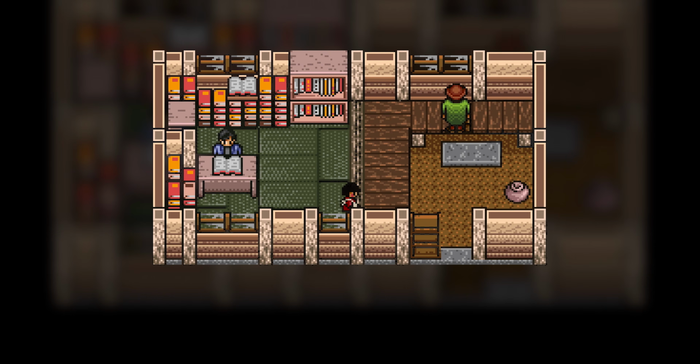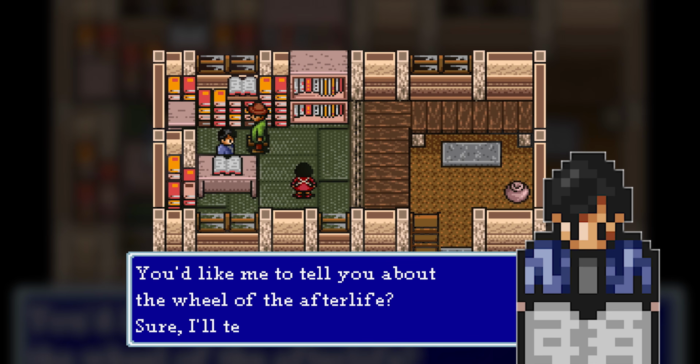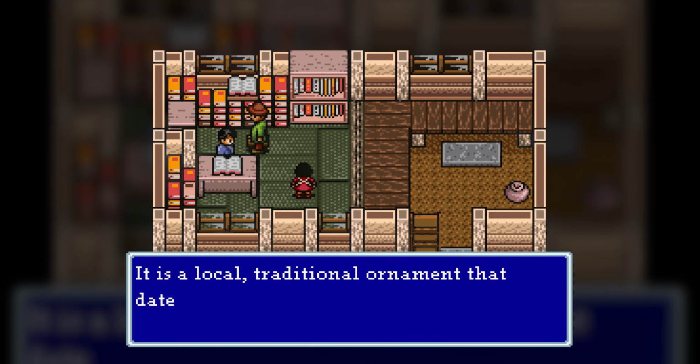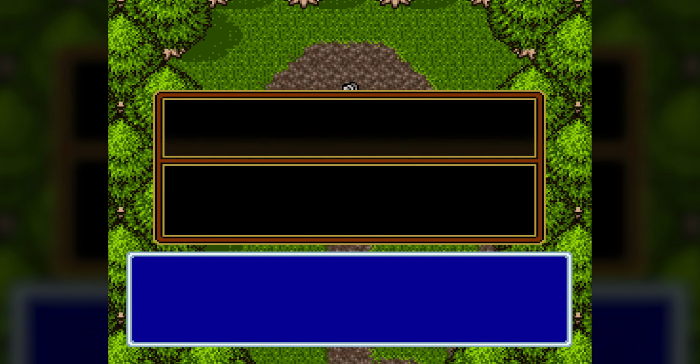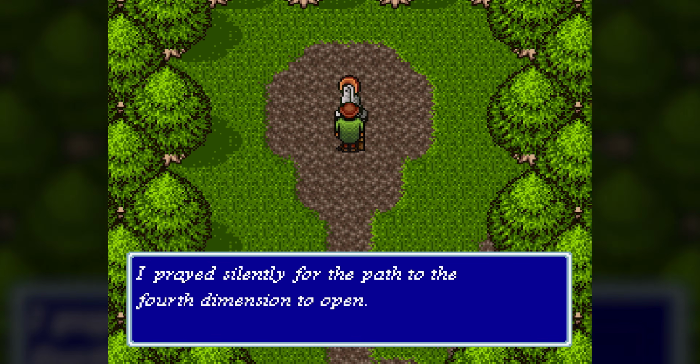Someone knowledgeable in folklore must know what to do, so we ask the poet, who turns out to have an old wheel artifact stored away in one of his boxes. Taking the wheel to the pedestal, we place it on top, spin it, and begin to pray.